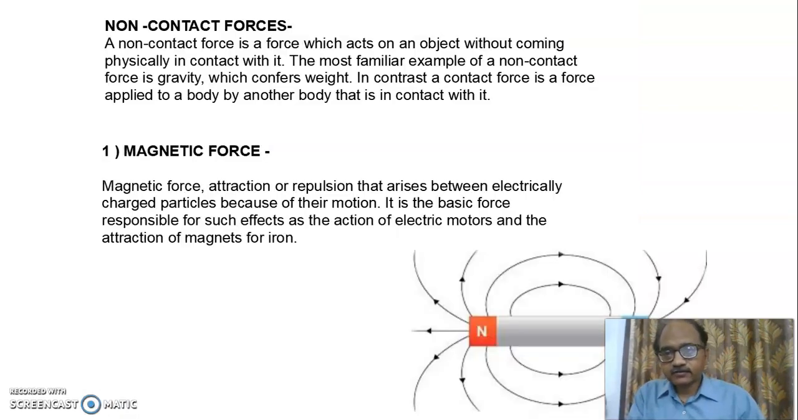Forces can be classified into a second category, that is, non-contact forces. Magnetic force. Magnetic force has attraction as well as repulsion. You see, this is attraction, and here if I change the direction of this magnet, it's not attracting. That is repulsion. This is the repulsive force. So there is attractive force, attraction, and repulsive force, repulsion. So magnetic forces are attractive as well as repulsive. Like poles repel, unlike poles attract.